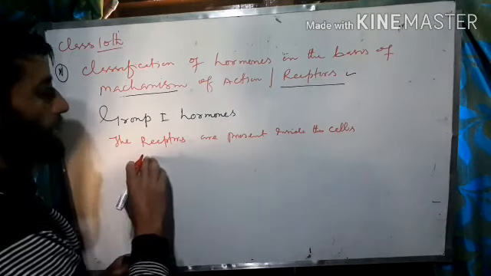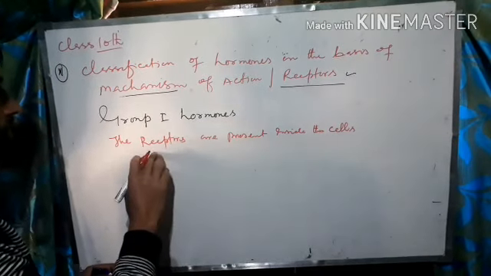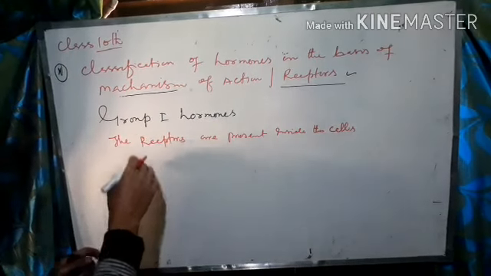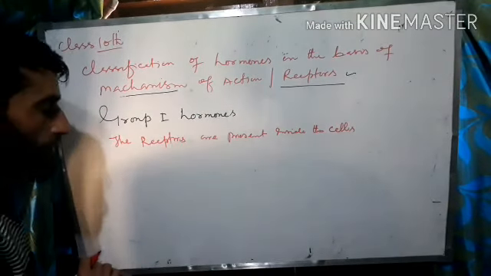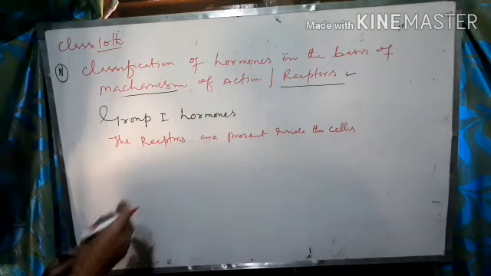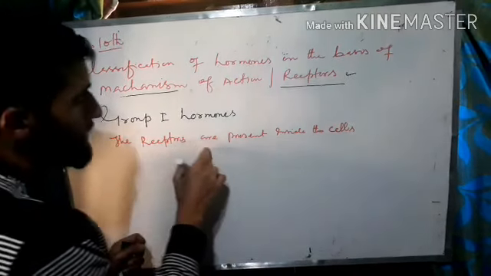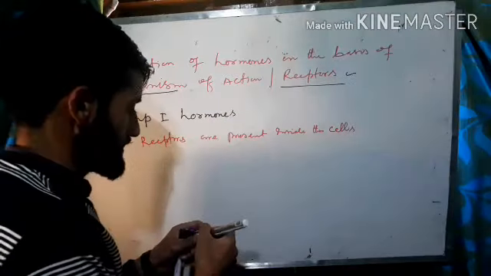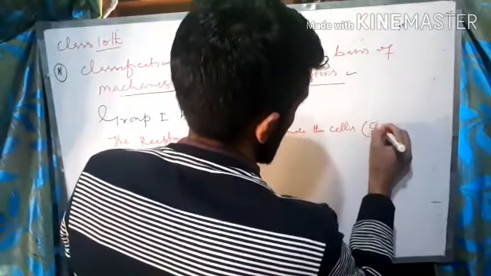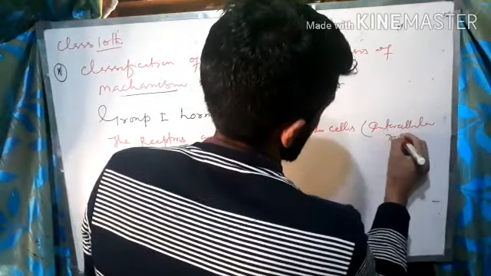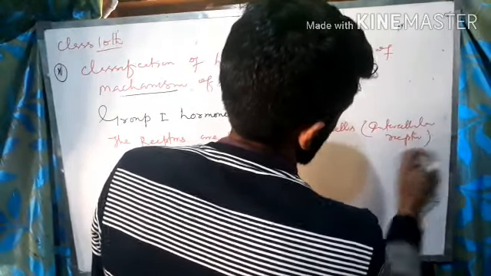The receptors are present inside the cells. What are receptors? Receptors are those agents which are going to receive the hormone in order to bring the physiological effect in any animal body. So here in this case, the receptors are present inside the cells, that is intracellular receptor.